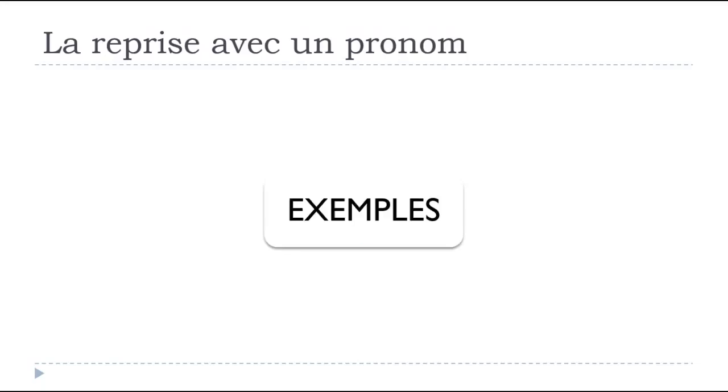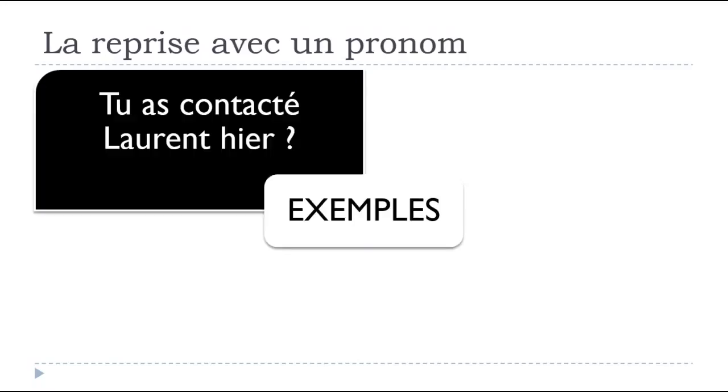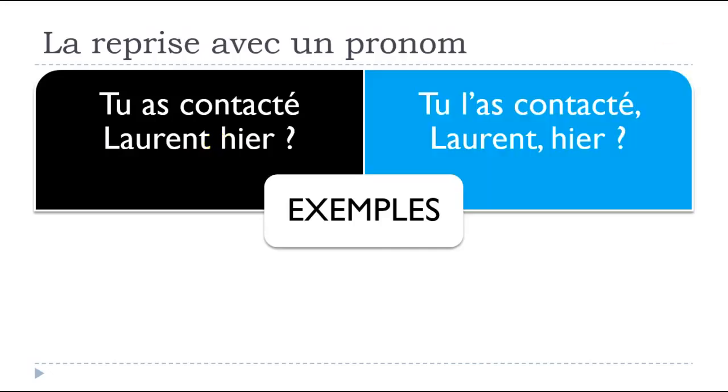The second series of examples will use Laurent. Laurent is my friend. Bonjour Laurent. In that case it's un nom propre, and it's exactly the same thing. Tu as contacté Laurent hier. Of course you get the name Laurent, but we will insist on it in the same way, using this pronoun.